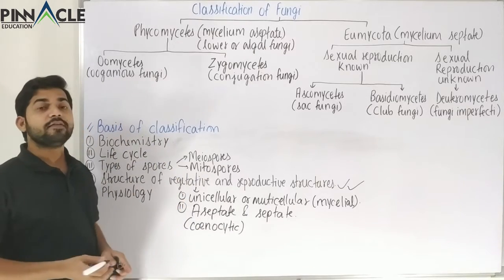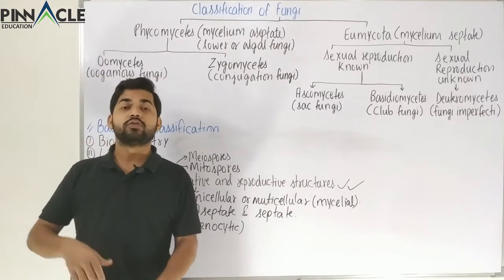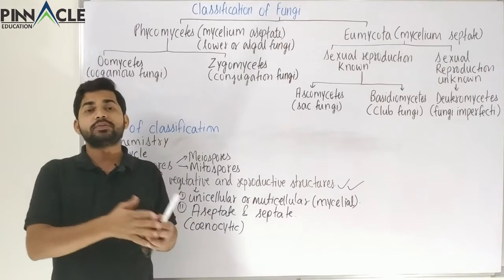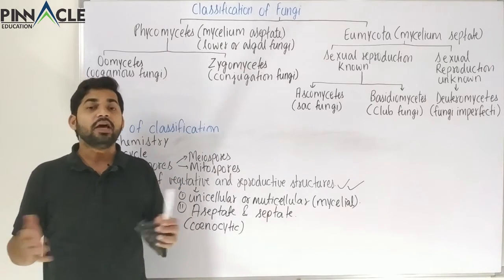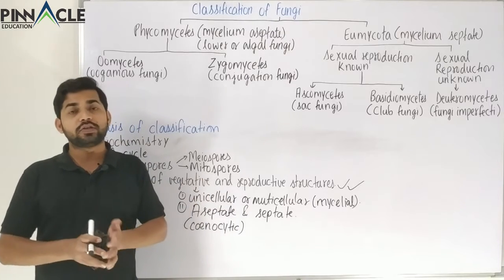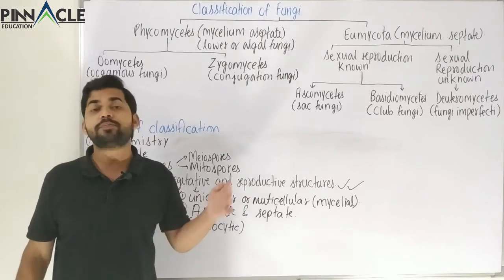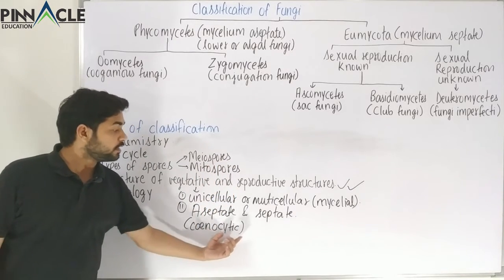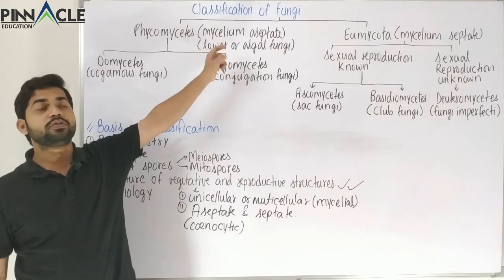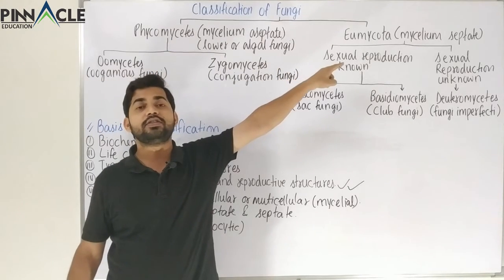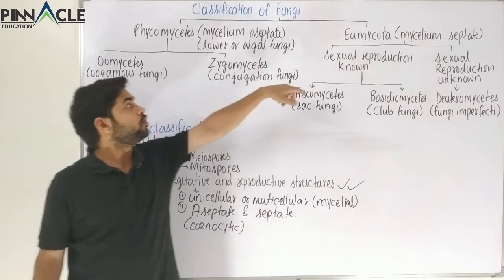Here the walls are not present, or they are not very distinct between two cells. Therefore the cytoplasm of different cells is together, the cells could be multinucleate, or we can say that there is continuous protoplasm. So that is the first criterion that we have used here. You can see here the first one is phycomycetes and the other is eumycota.